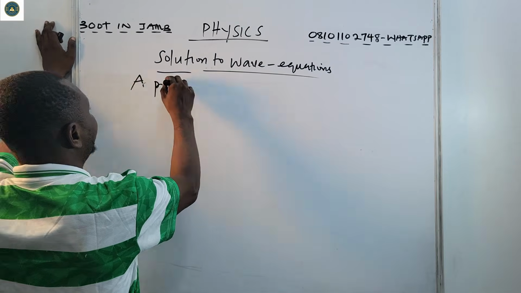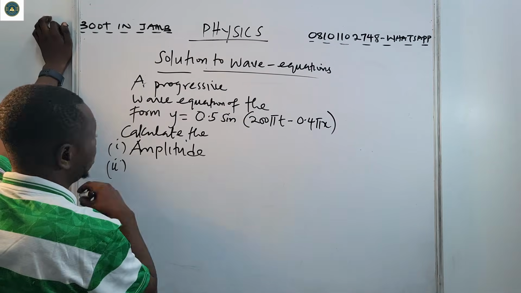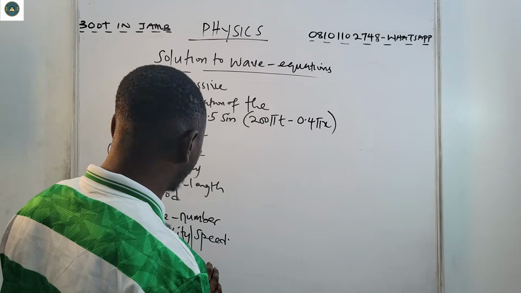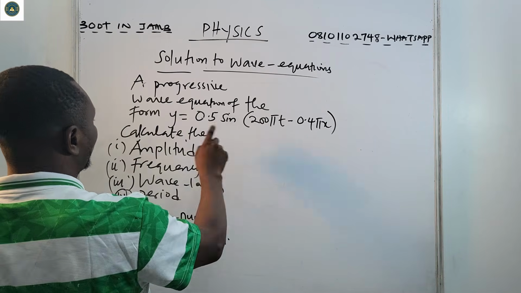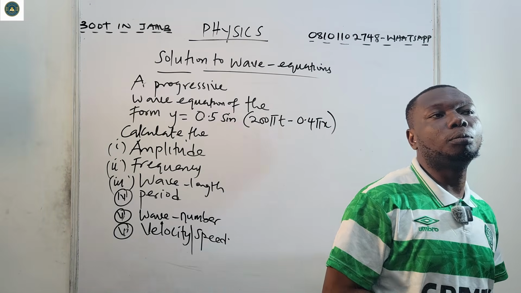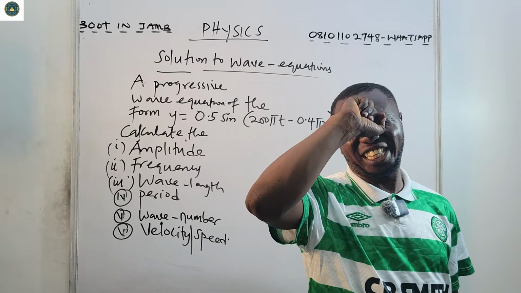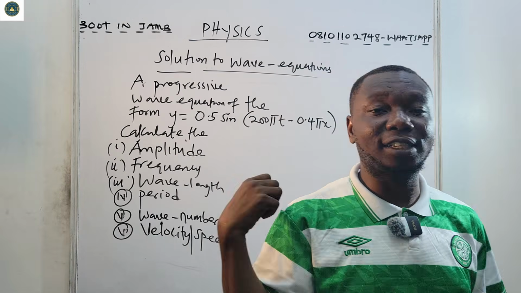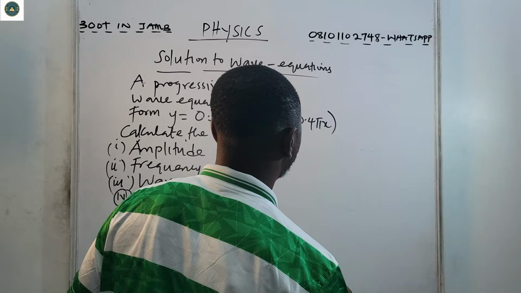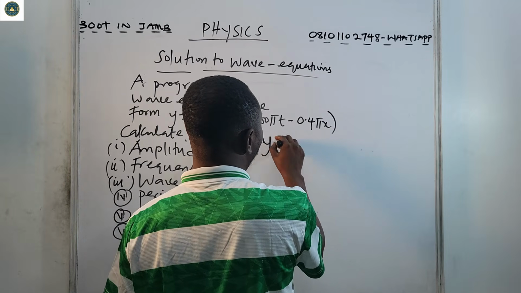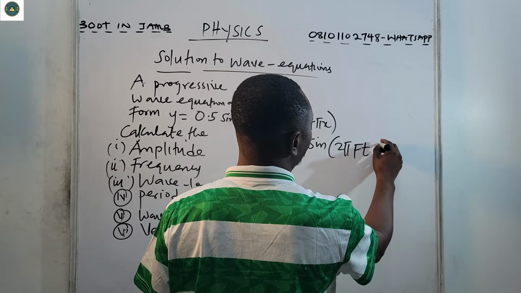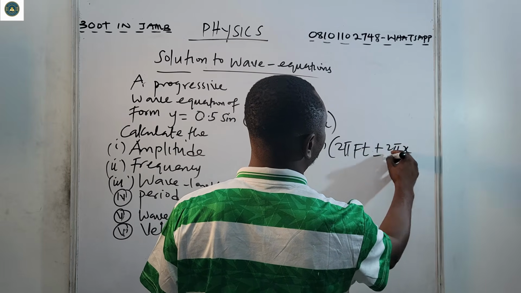Okay, so let's start. The first says calculate the amplitude. For you to solve this kind of problem, you must be conversant with the general wave equation, which I wrote before I wiped the board just now. It states that y is A sine 2 pi ft plus or minus 2 pi x over lambda.